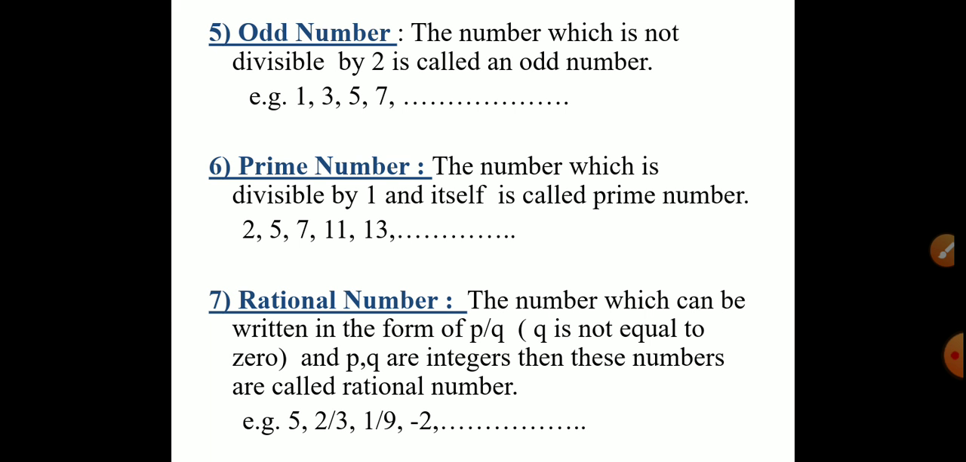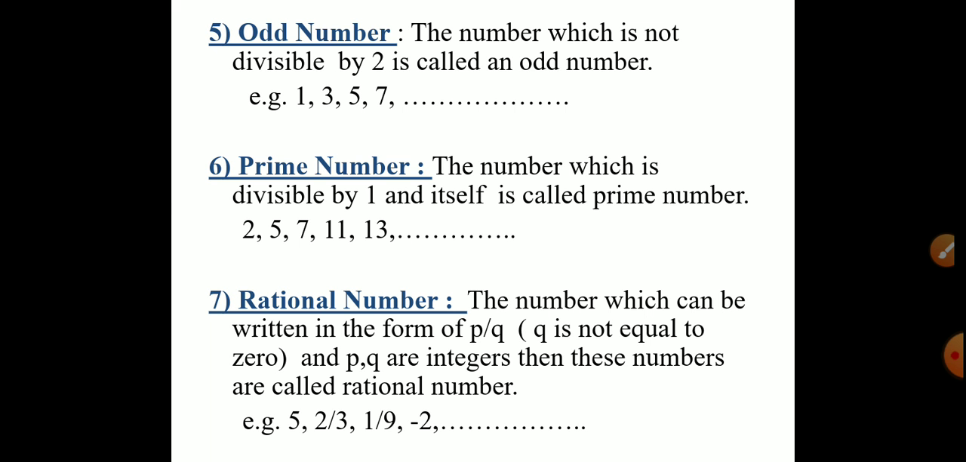Root 2, is it a rational number? Root 2 can be written in the form of root 2 upon 1. So this number is written in the form of p by q. The first condition will be clear: the denominator is non-zero. Root 2 upon 1, in the denominator there is 1, so the denominator is non-zero. But what is the third condition?